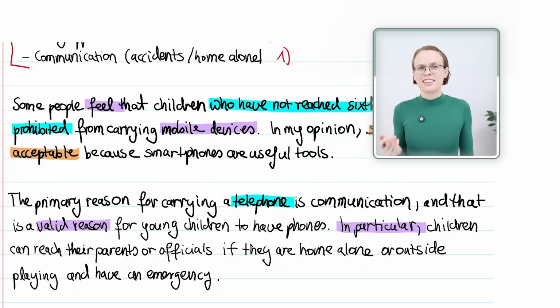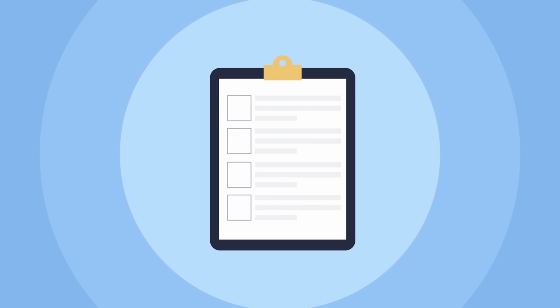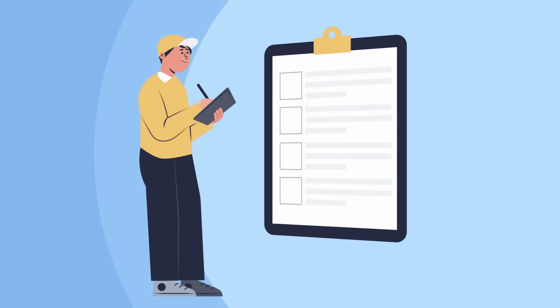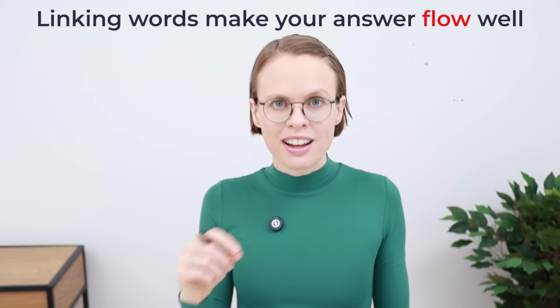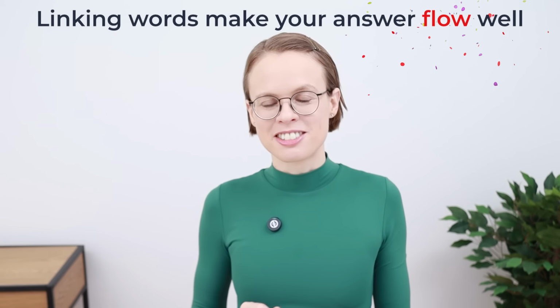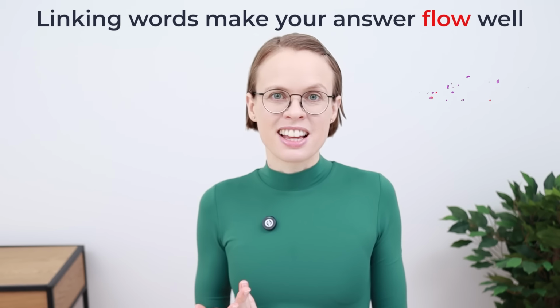In IELTS writing, the examiner will use several scoring criteria when marking your essay, which include coherence and cohesion and lexical resource. Linking words get you points in these categories because they make your answer flow well and show that you have a broad range of vocabulary. This is how getting a high band score in IELTS Writing Task 2 works. You must tick all the boxes. I will use lots of linking words in this essay, so you can see how they are used.